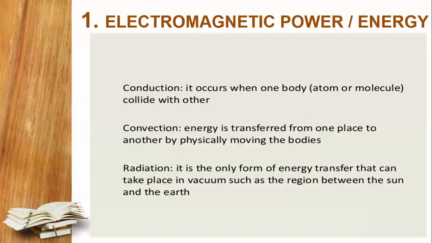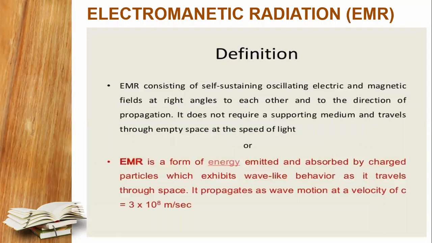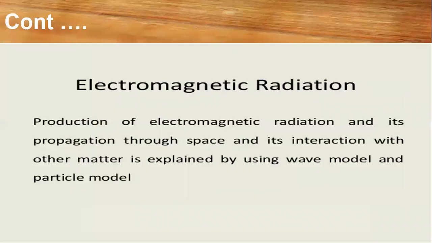Here, what is meant by power and energy, which are related to conduction, convection, and radiation? This basic study we have already done in electromagnetic field theory. All this is required while you learn electromagnetic power, or you can say energy. Electromagnetic radiation, how can we measure it? That is natural light, 3 into 10 to the power 8 meters per second. And we know very well that electromagnetic radiation is the production of electromagnetic radiation and its propagation through space, and its interaction with other matter is explained by using the wave model and the particle model, which is explained in the next slide.